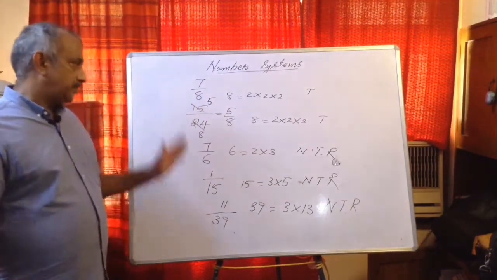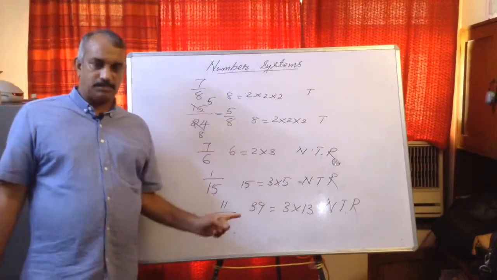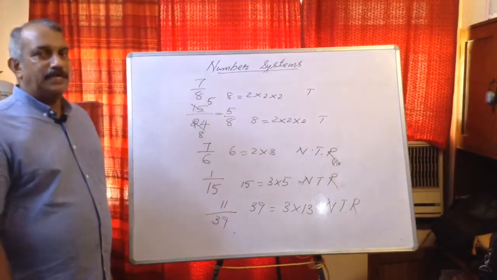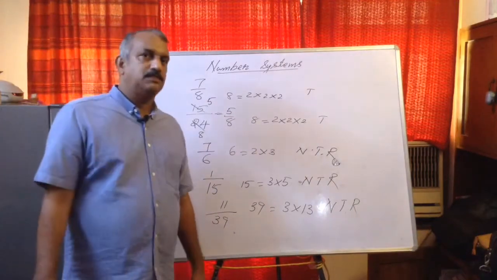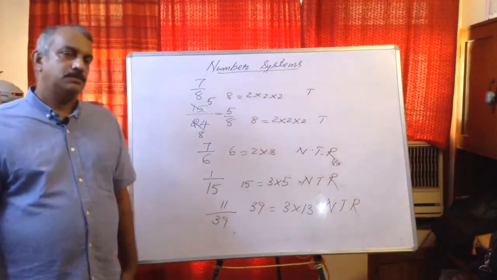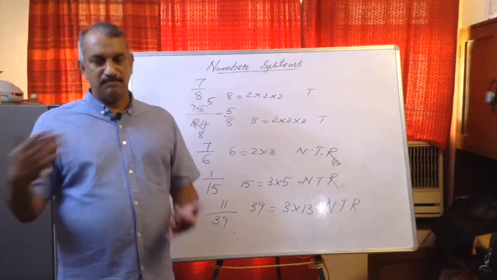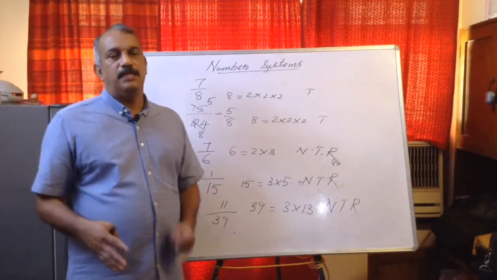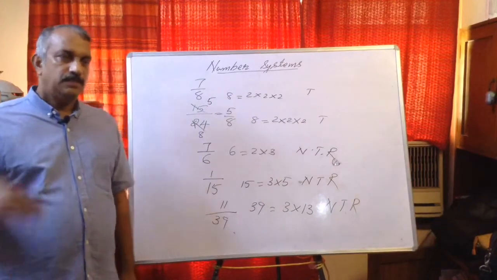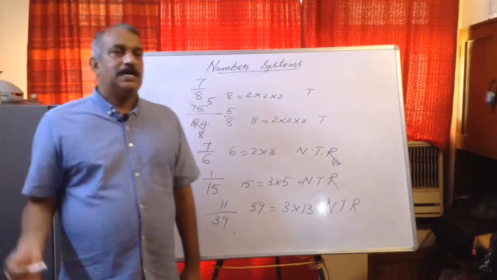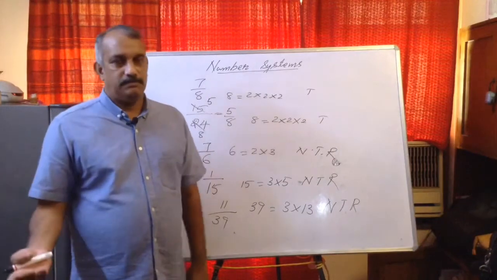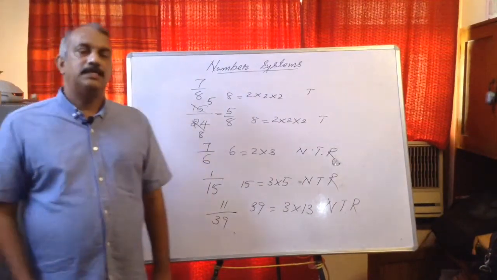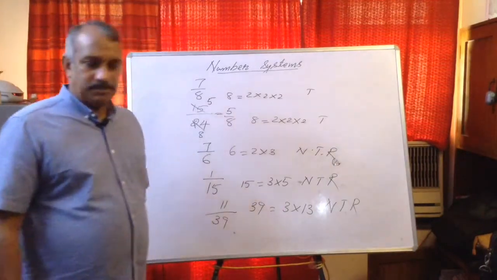What you have to do, first make sure that it is in the simplest terms. Then factorize the denominator. If the prime factorization of the denominator consists of only 2's and 5's, it can be just 2's, it can be just 5's, or both 2 and 5, then terminating. If it contains any prime number other than 2 and 5, like 3 or 7, 11, 13, etc., then it will have repeating decimal representation.